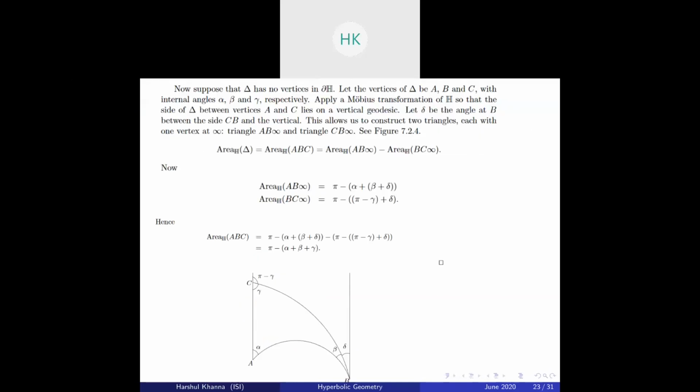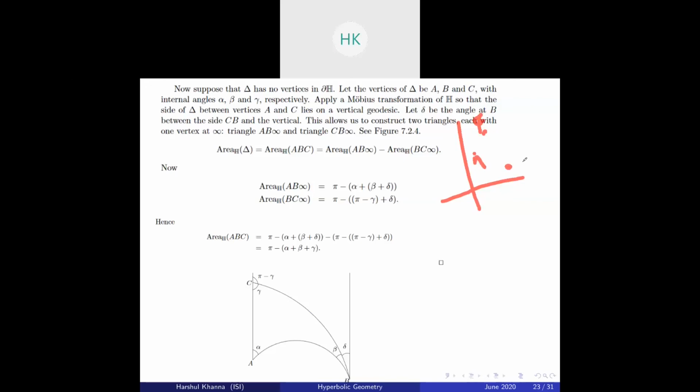Now we prove it for the general case of any given triangle ABC. Suppose this was your triangle. Let me label these points.